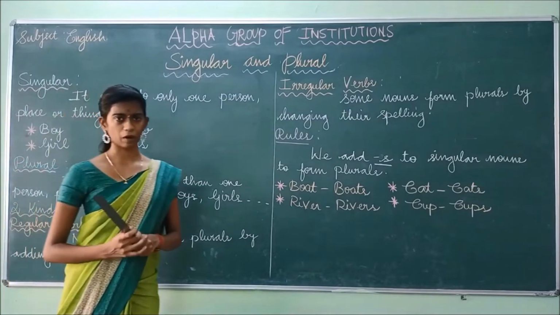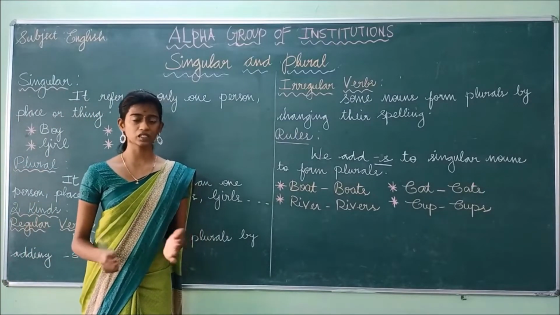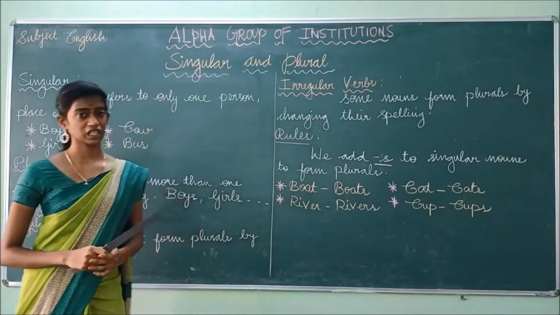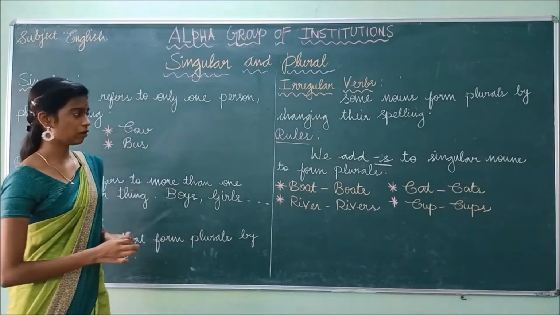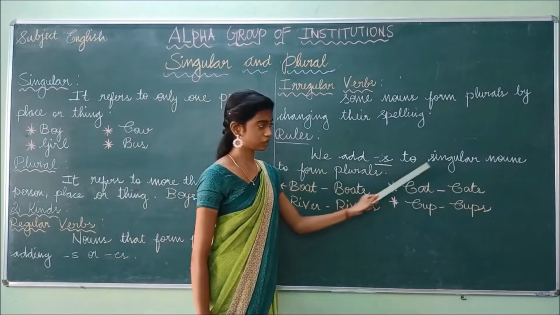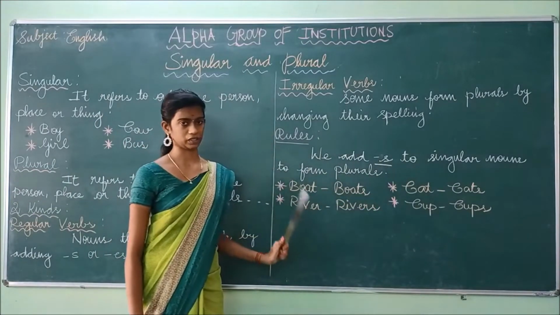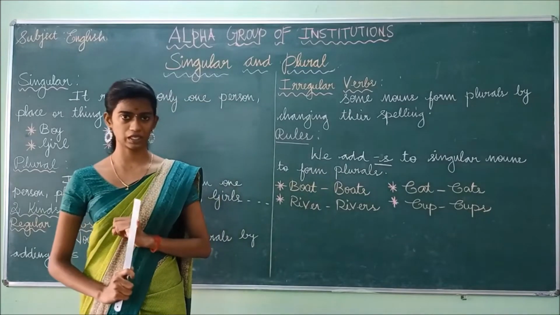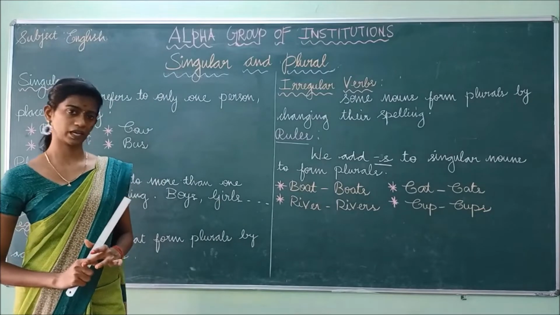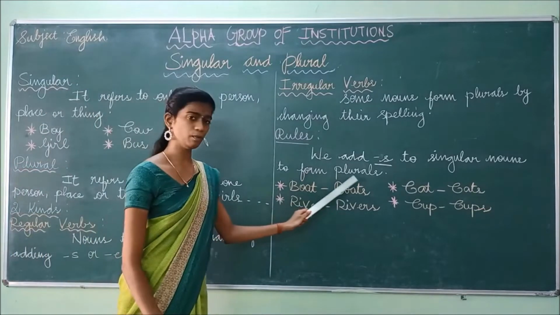Now we are going to see the rules of how to change the singular to the plural form. There are many rules to be followed while changing the singular to plural. Now let us see them one by one. The first rule: we add s to singular nouns to form plurals. So to make it plural, we have to add s to the singular noun.